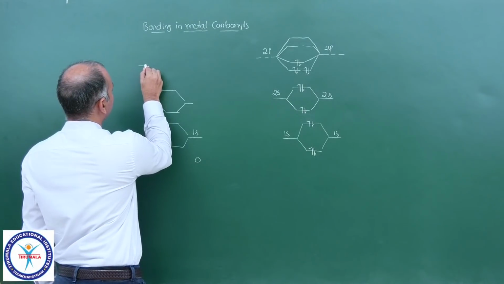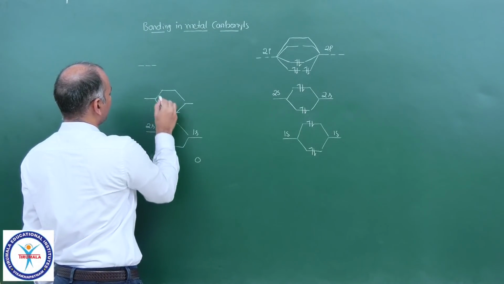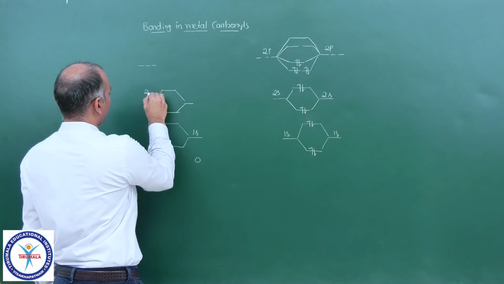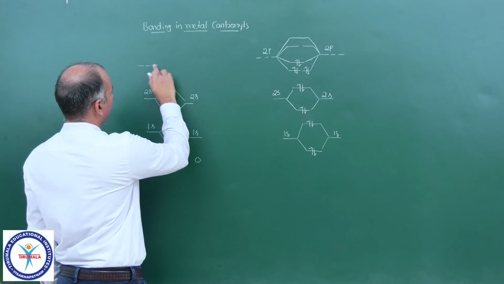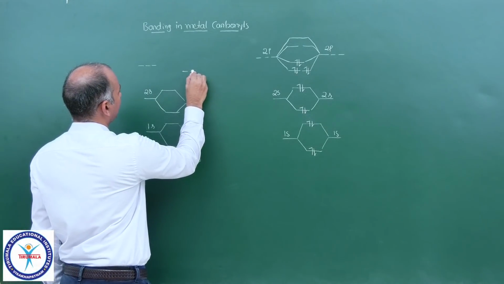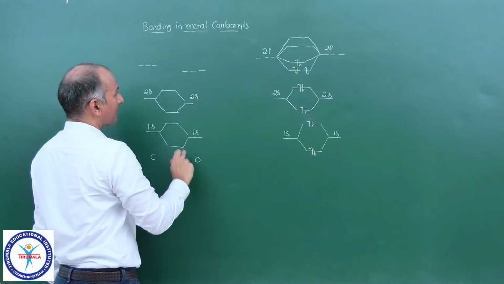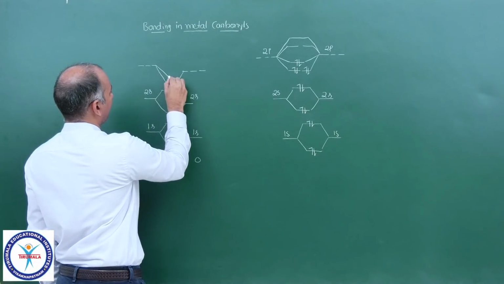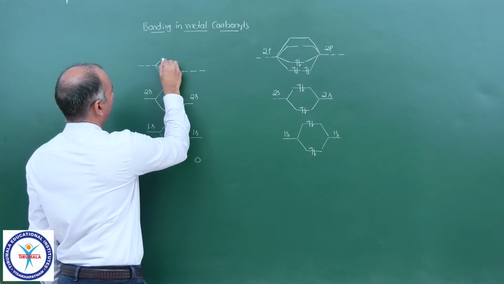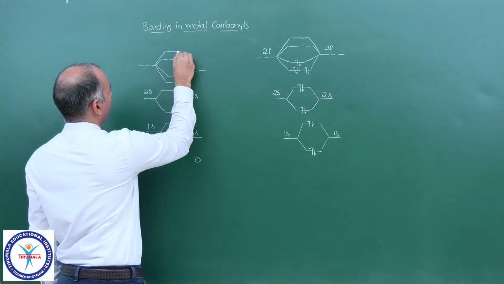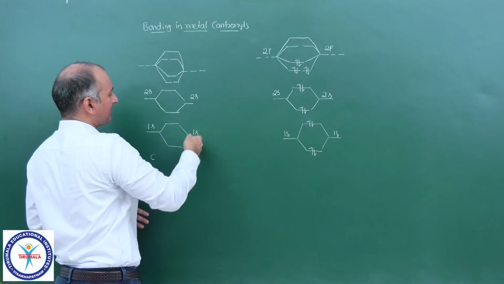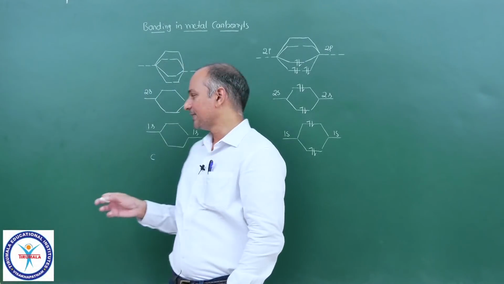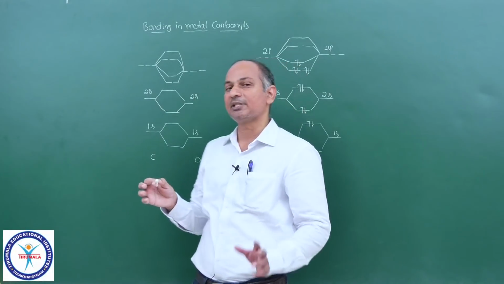Now these are the 3 degenerate 2p orbitals of carbon, and these are the 3 degenerate p orbitals of oxygen. So here we have pi, sigma, pi star, sigma star. These are the atomic orbitals of oxygen, these are the atomic orbitals of carbon, and these are the molecular orbitals which are present in between.